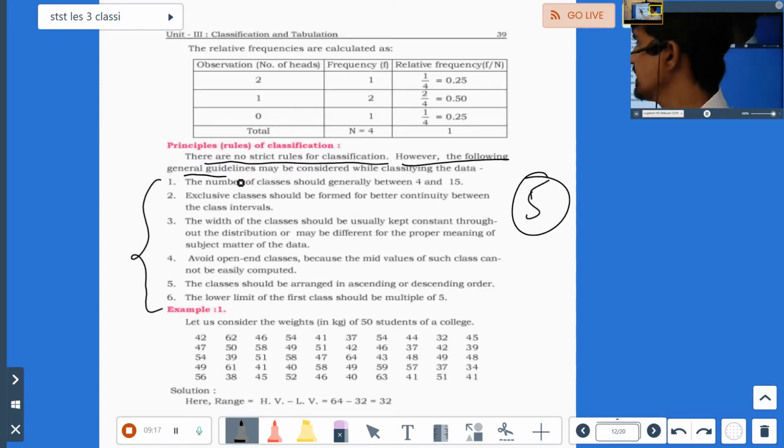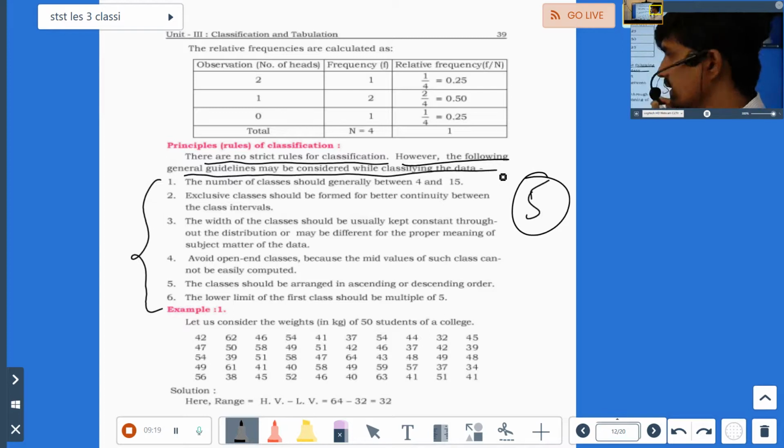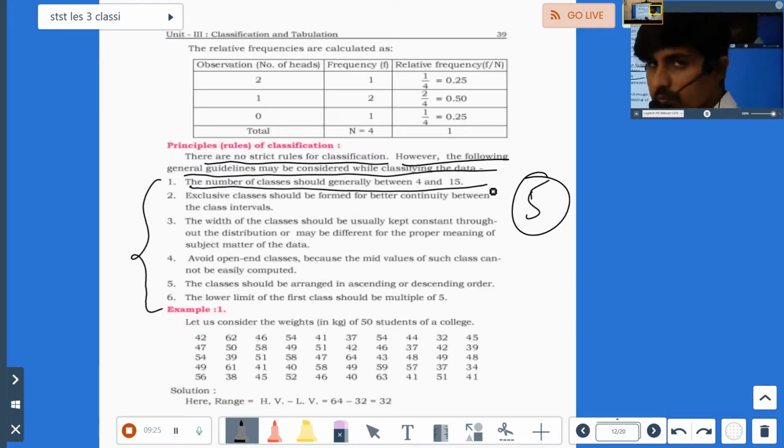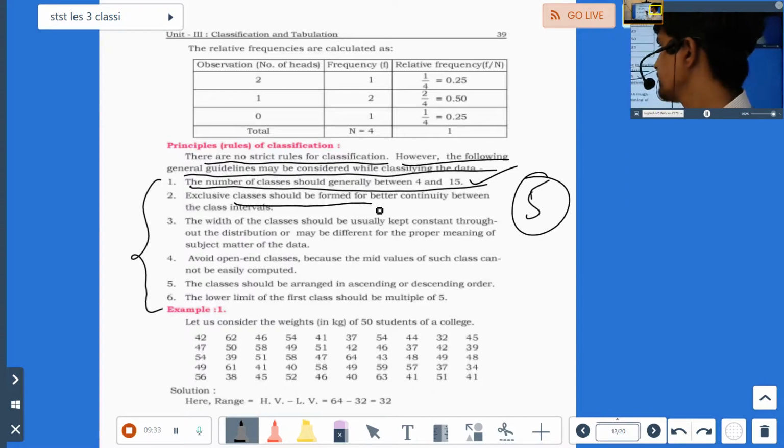However, the following general guidelines may be considered while classifying the data. The number of classes should generally be between 4 and 15. Sometimes it will not be there, but try to make it 4 to 15. Exclusive classes should be formed for better continuity between class intervals. Inclusive is very rare.